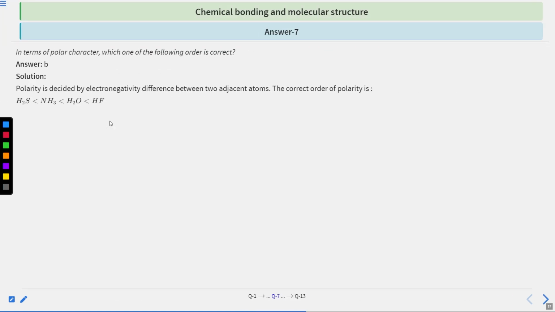Okay. So the correct answer will be option number B. Polarity is decided by the electronegativity difference between the two adjacent atoms. So the correct order of polarity will be the most in HF, then H2O, then NH3, and then H2S. The electronegativity difference between H and F, that is the fluorine atom, is the highest among these molecules. Hence, the polar character will be more in the HF molecule than the rest of the molecules. Hence, the order will be this. So option B is the correct answer.